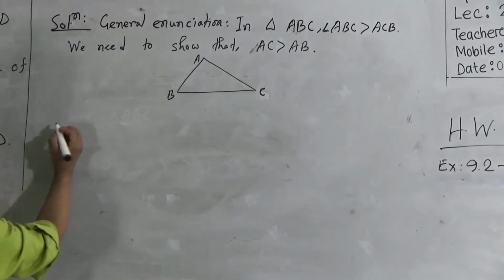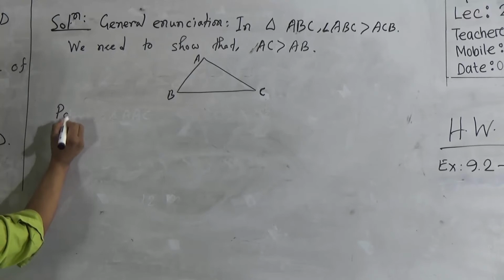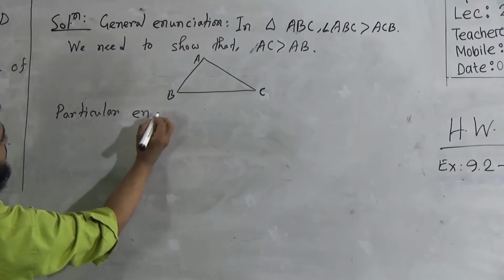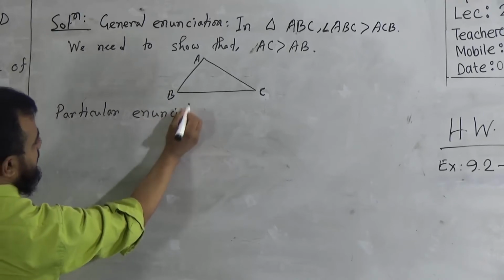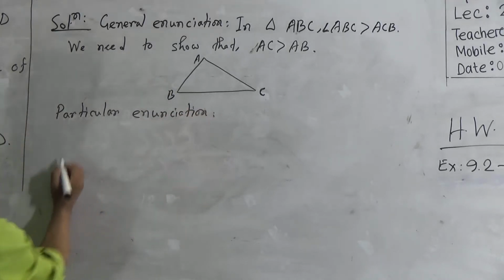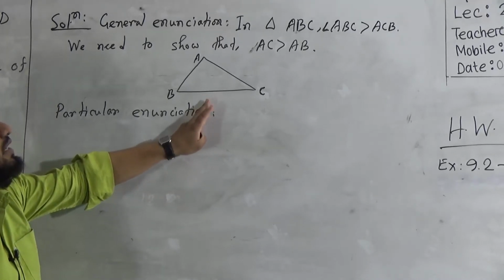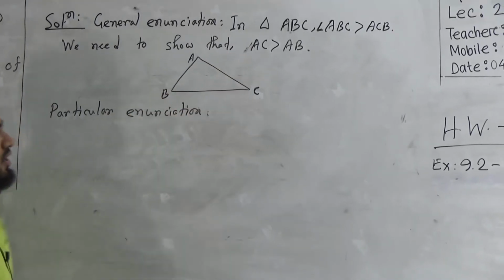Now we should write down the particular enunciation. Dear students, in the particular enunciation we should describe from the figure again. That means it is similar to the general enunciation.